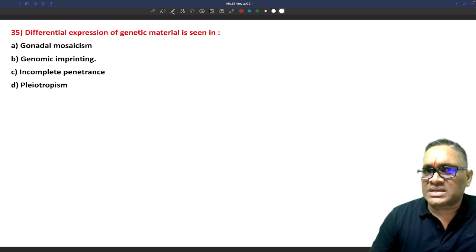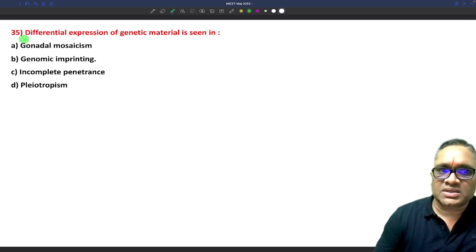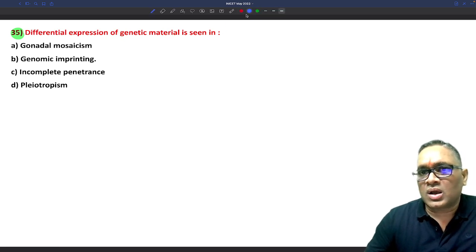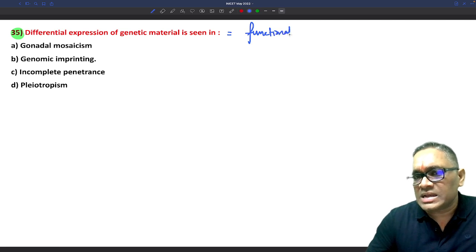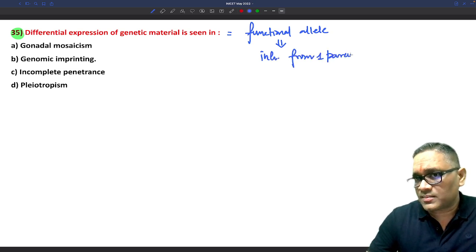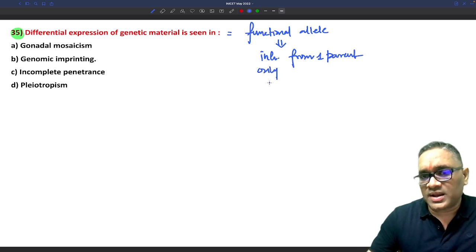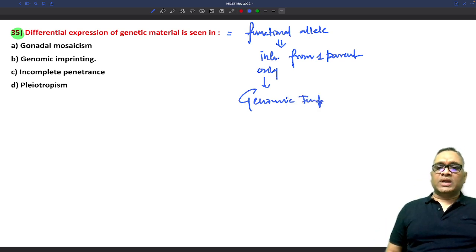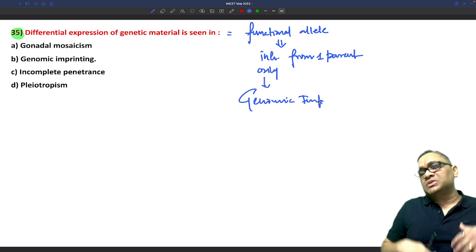Now this is again a very simple question, which I have already discussed in my lecture so many times. Differential expression of the genetic material, or otherwise we have learned it like this: a functional allele is inherited from one parent only, right? So this is called genomic imprinting. Genomic imprinting, right? So that's what I wanted to say, that differential expression means one parent.